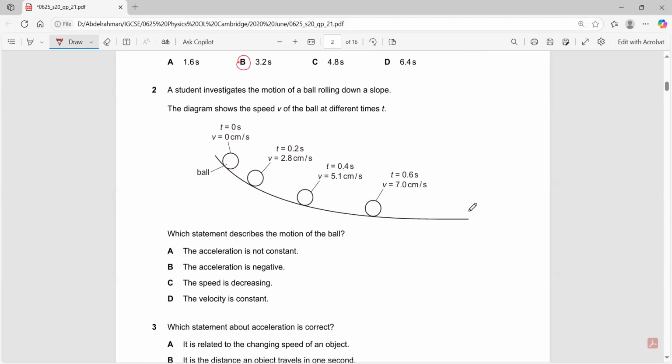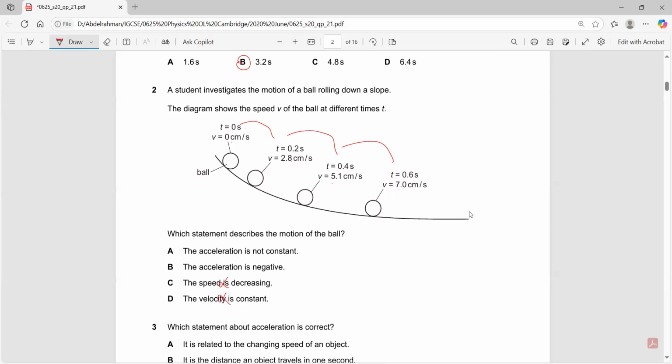In question 2, which statement describes the motion of the ball as it was moving downwards? The speed was increasing. It was quite obvious that velocity was 0, 2.8, 5.1, 7.0, and the time was 0, 0.2, 0.4, 0.6. So the time difference was constant, right? 0.2, 0.2, 0.2, keeps on increasing by 0.2. Which statement describes this motion? Is the speed increasing? Yes, it is increasing, but we do not have an increasing speed as an answer. So C is wrong. The velocity is constant. Is the velocity constant? No, the velocity is increasing.